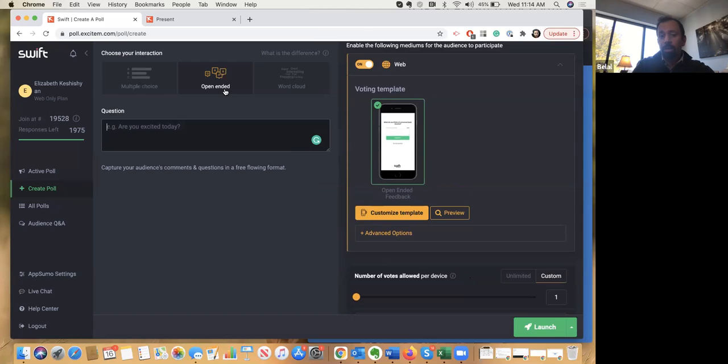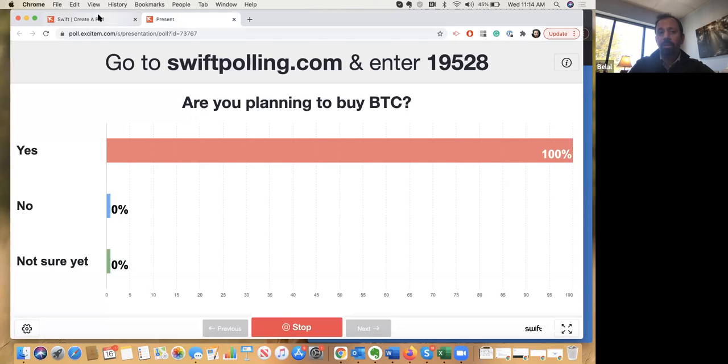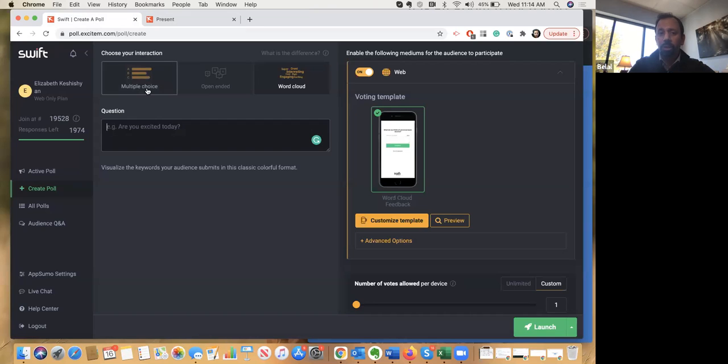The open-ended style in this case will allow you to send any sort of long text. The word cloud is designed to allow you to submit one word at a time, and then the presentation side will grow as you get more of the same words. So you can just type your question and then click launch, and the presentation page will update to reflect the word cloud or the open-ended style.